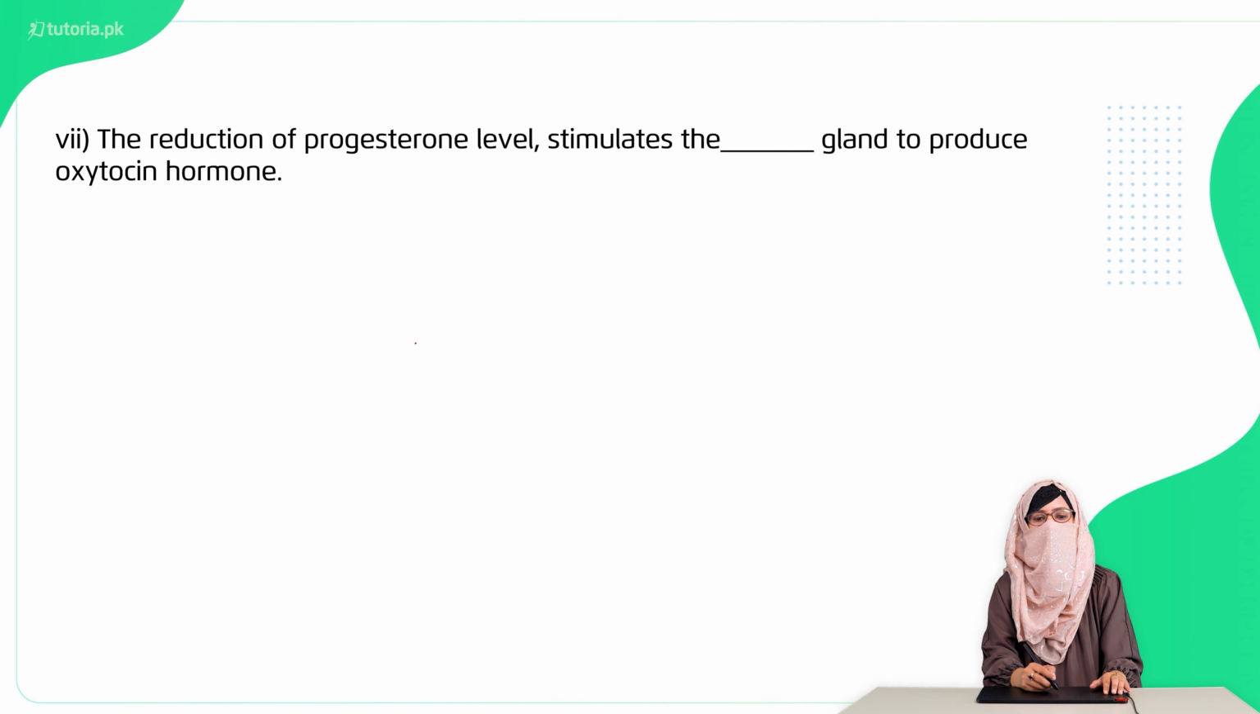Seventh, the reduction of progesterone hormone stimulates the dash gland to produce the oxytocin hormone. So this will be the hypothalamus. With this, our fill in the blanks are complete.